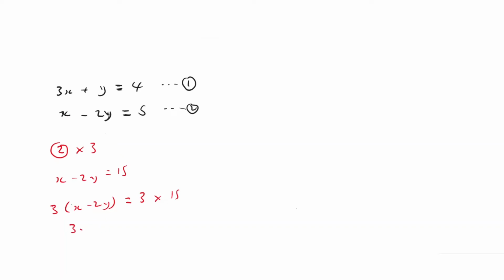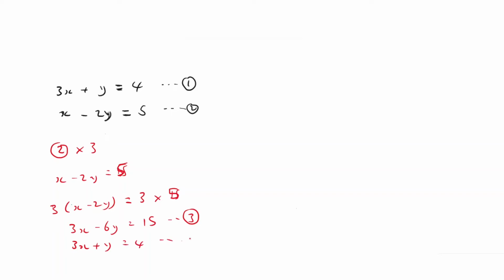So I end up with 3x minus 6y is equal to 15. I'm ahead of myself, I know it's going to end up being 15. Call this equation number 3. So now you have equation number 3 that looks like this, and equation number 1 looks like that.